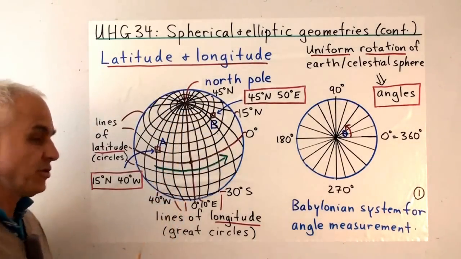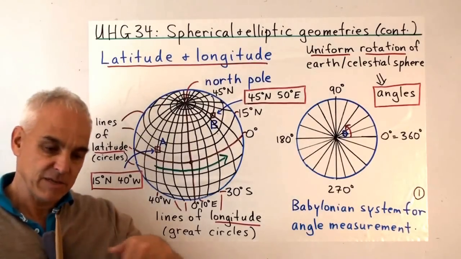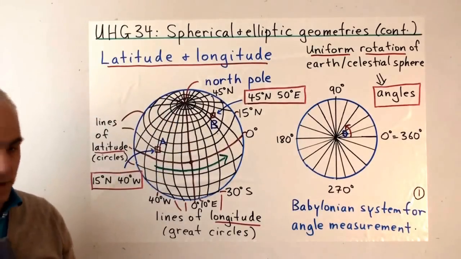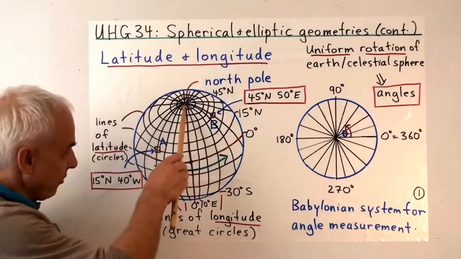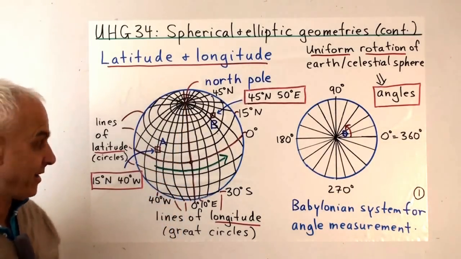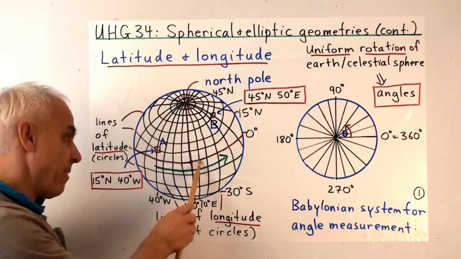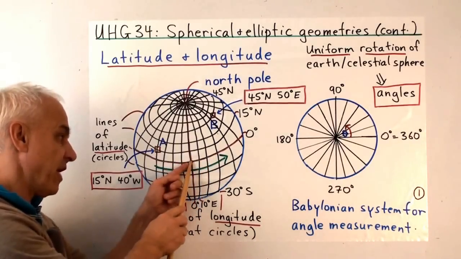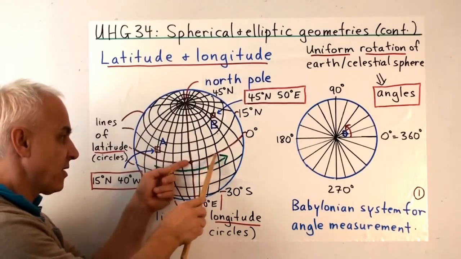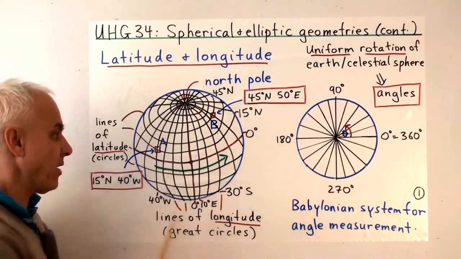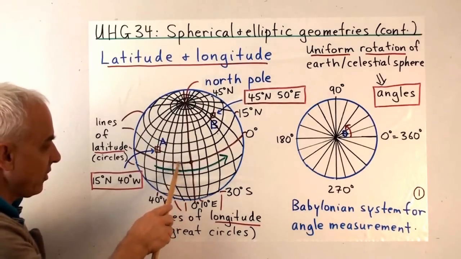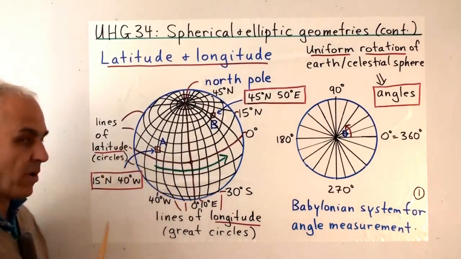And these lines of longitude are convenient for explaining how far east or west we are from some reference point. So if we rather randomly assign, say, this line to be our baseline, then we can describe other lines of longitude with reference to that one. Perhaps 10 degrees east, 20 degrees east, 30 degrees east, and so on all the way around. Or if we're going in this direction, we could say 10 degrees west, 20 degrees west, 30 degrees west, and so on.